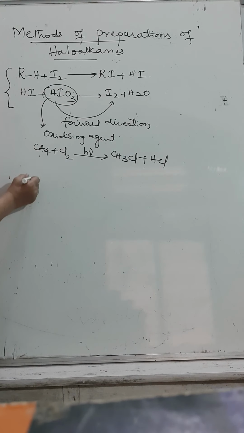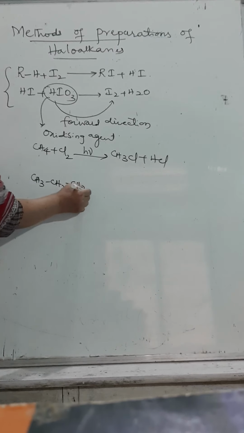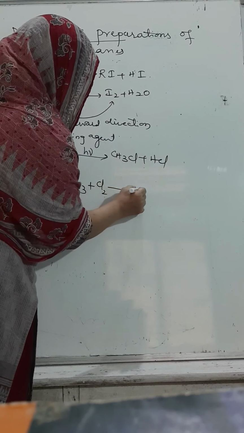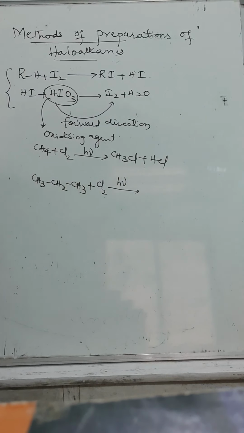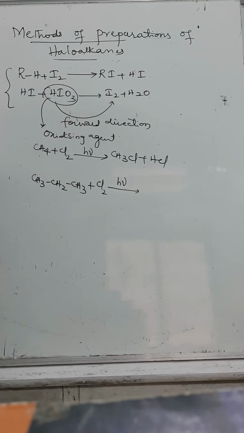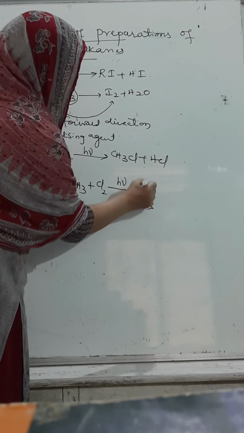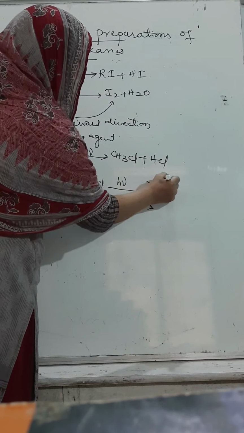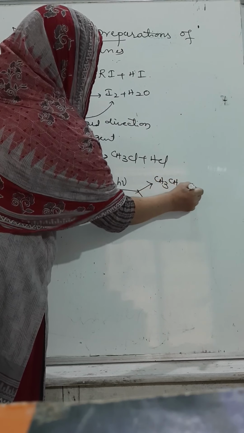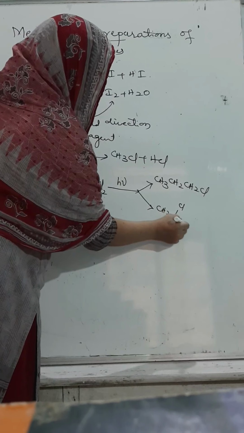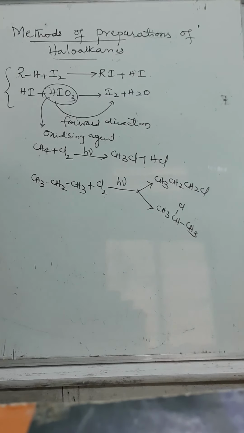Let us take one typical example like propane. When it undergoes chlorination in the presence of diffuse sunlight, two possibilities are there. This hydrogen atom may be replaced, or this hydrogen atom may be replaced. Two isomers are possible. One will be like this, the other will be like this.